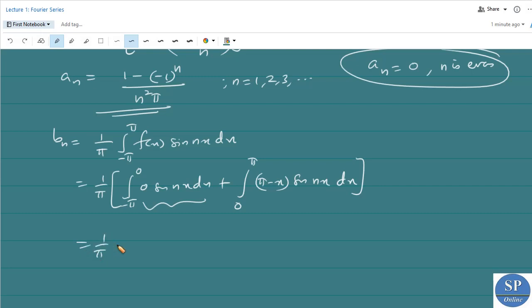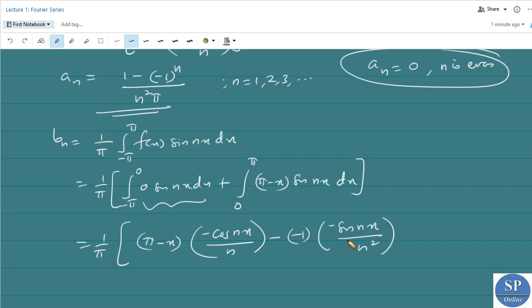So this is 1 by pi into the integral of this first function pi minus x into the integral of sin nx, that is minus cos nx divided by n, minus. We are using the generalized rule of integration by parts, or Leibniz rule of integration by parts, that we already discussed in the class. Derivative of pi minus x is minus 1 into the integral of minus cos nx. Integral of cos nx is sin nx divided by n. So the integral of minus cos nx by n is minus sin nx divided by n square. Next term will be 0 because we have here minus 1, so the derivative of minus 1 is 0.